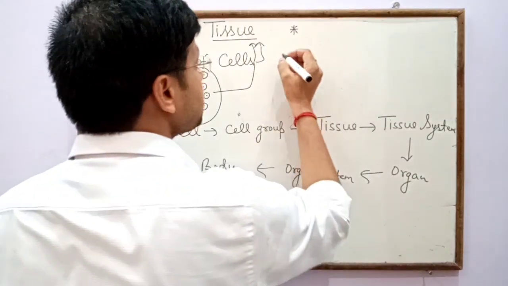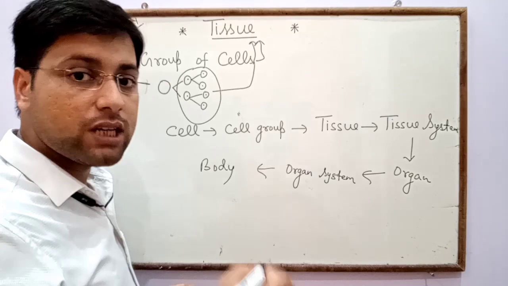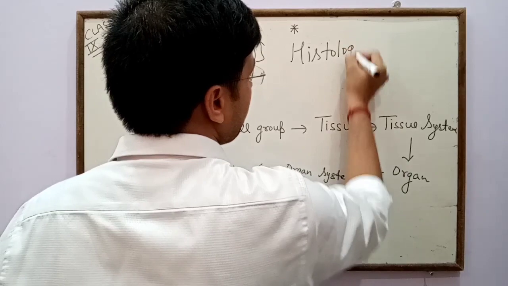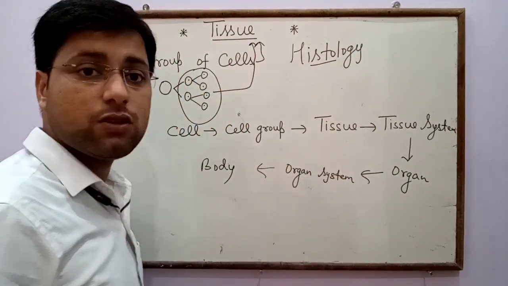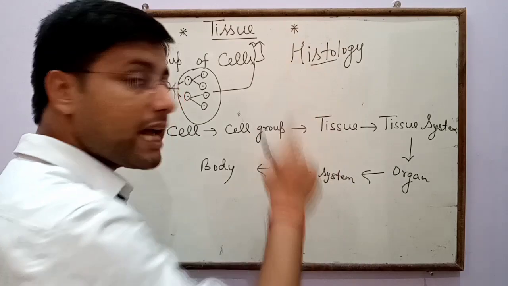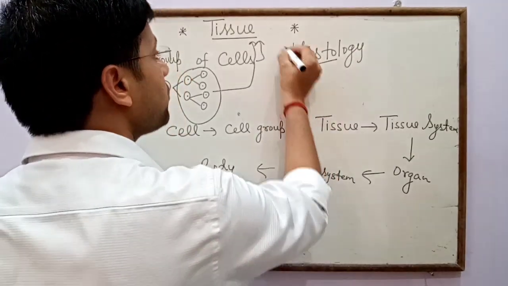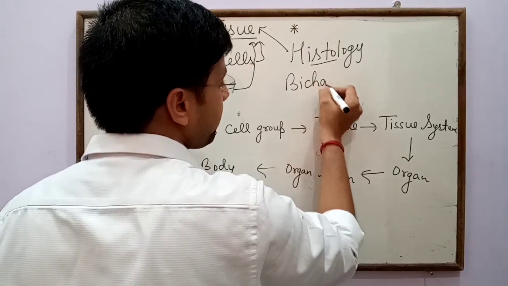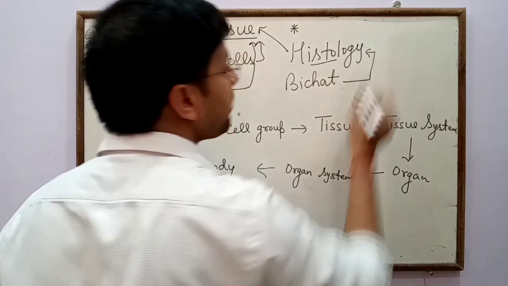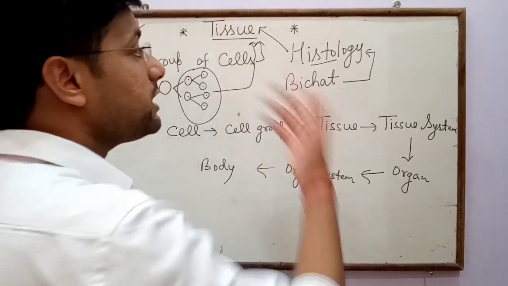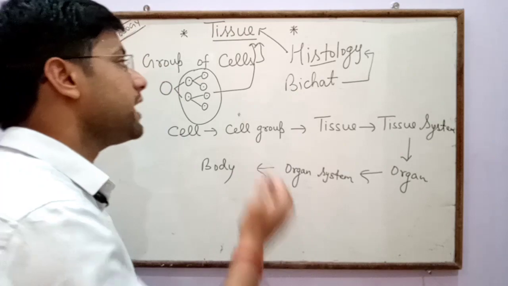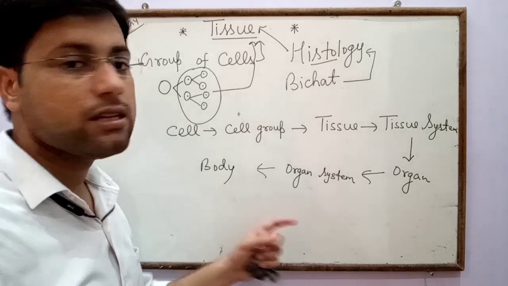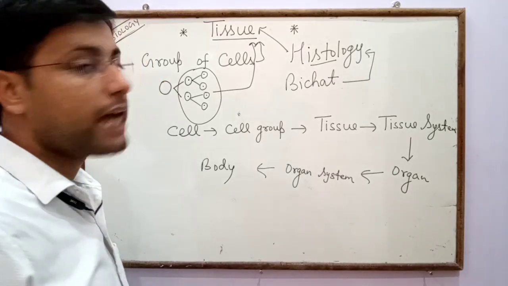The branch of science which deals with the study of tissue is called histology. Histology is the branch of science which deals with the study of tissues, and Bichat is known as the father of histology. Now about types of tissues.